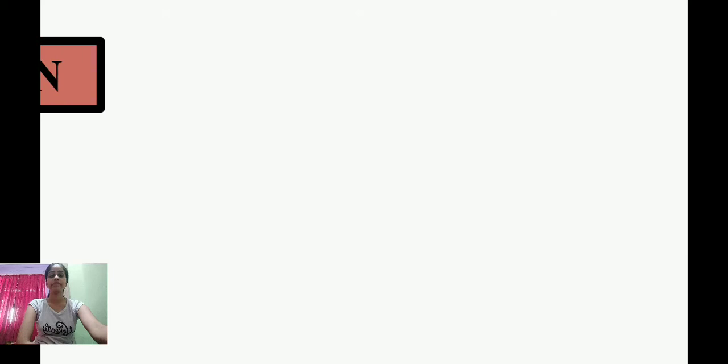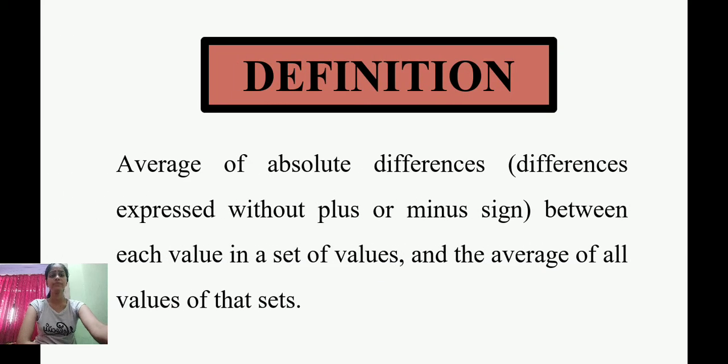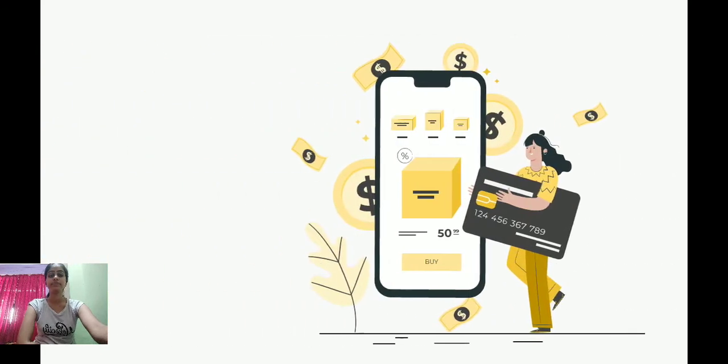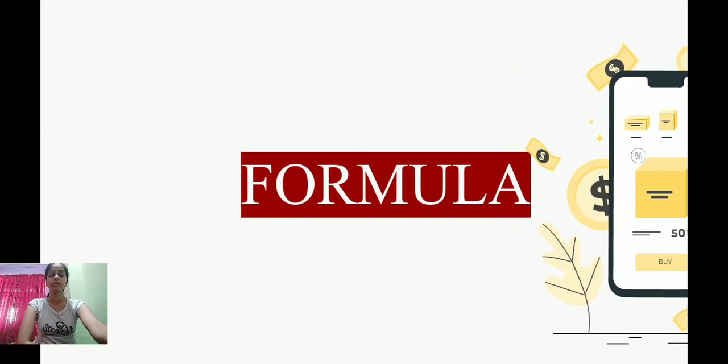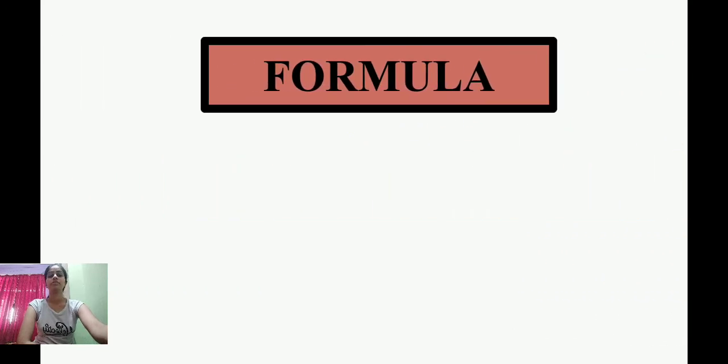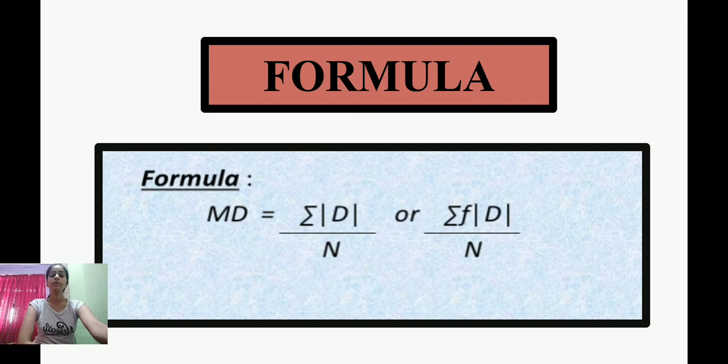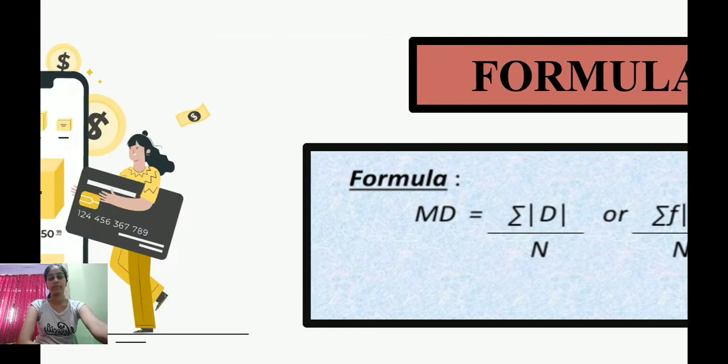Definition of mean deviation. Average absolute differences between each value in a set of values and the average of all the values of that set. Formula of mean deviation: mean deviation is equal to summation of d upon n, or summation of frequency into d upon n.